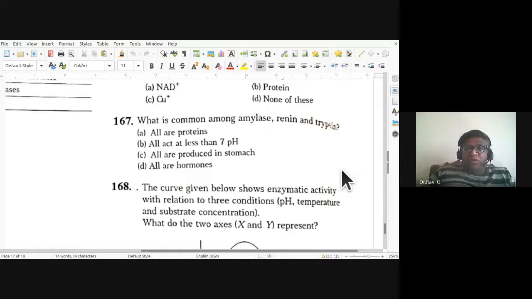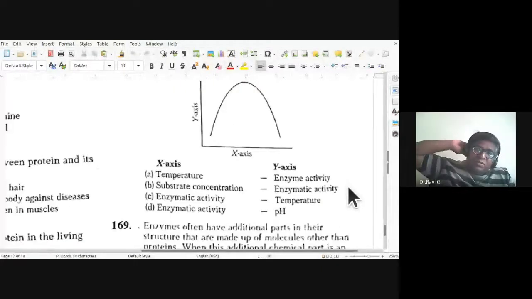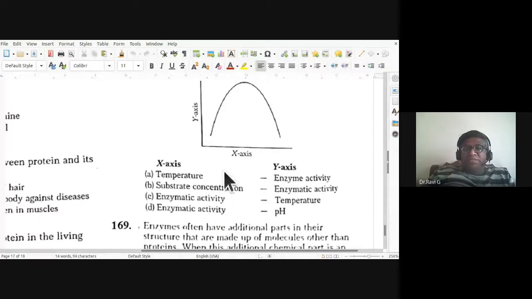The curve given below shows enzymatic action with relation to three conditions: pH, temperature, and substrate concentration. What do the two axes X and Y represent? The X axis is temperature and the Y axis is enzyme activity. So A is the correct option. For 168, A is the correct answer.